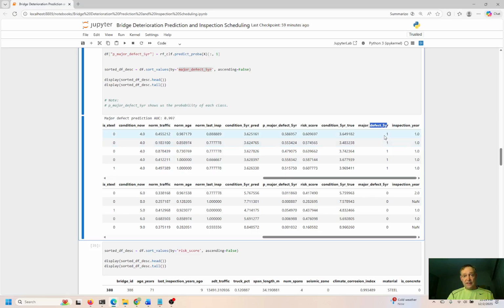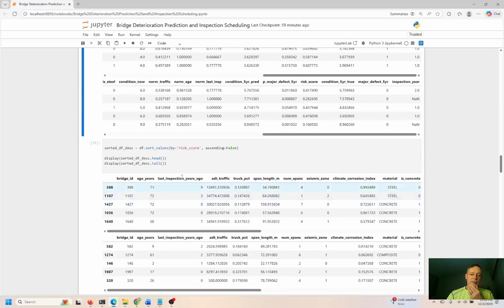So these bridges right here need to be inspected right now, okay? So this is high priority. Anything that has a 1 is high priority. Major defect in 5 years, no, these are fine. These are totally fine. So the priority should be here. I'm just showing the top 5. You would want to go into, you see zeros over here, and the priority should be assigned to these bridges right here.